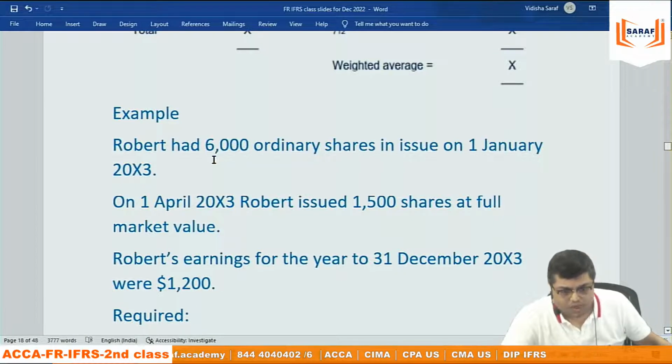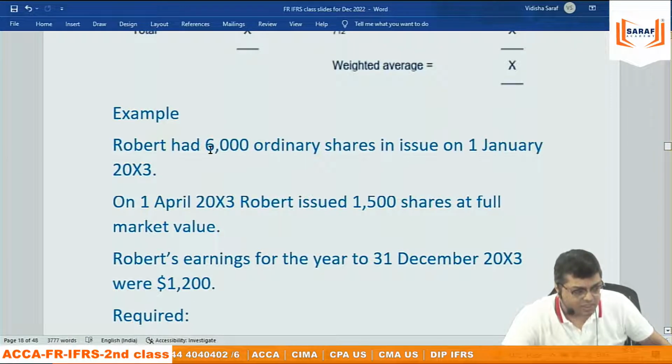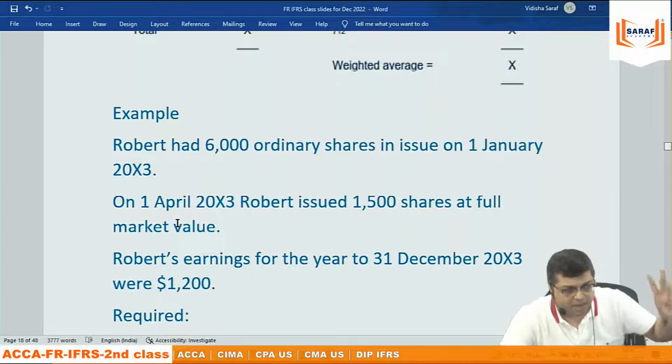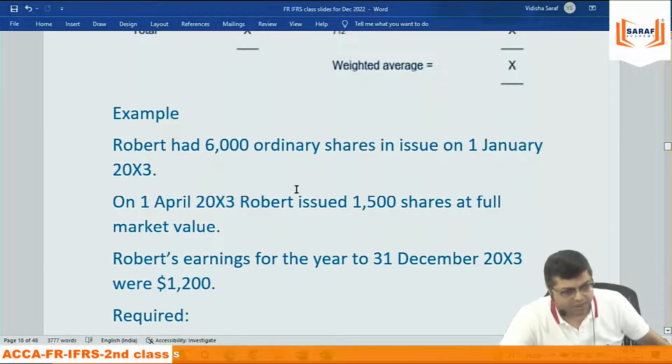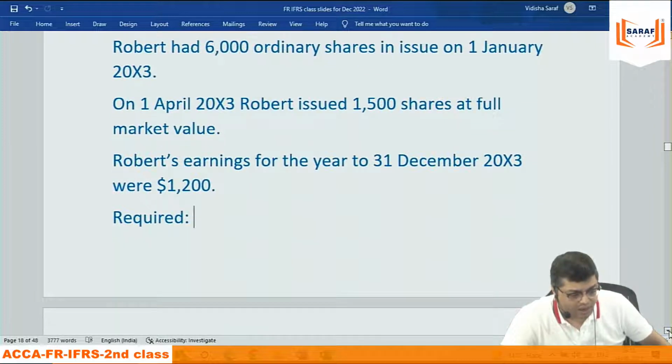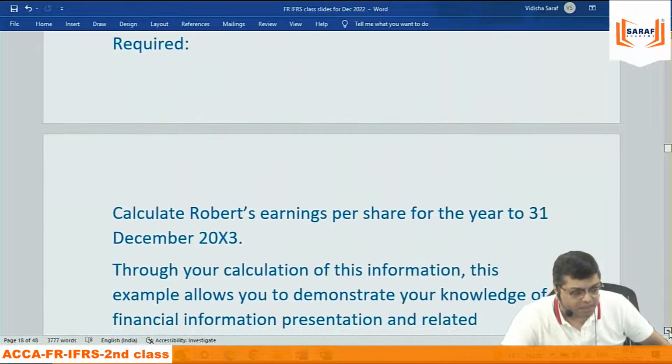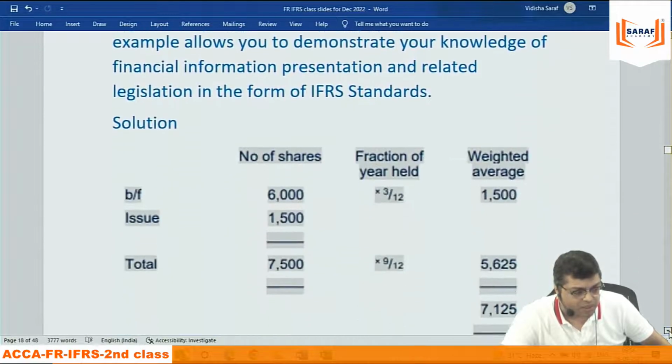Here there is no bonus, no multiplier, nothing. 6,000 shares from January till April, 3 months. And from April to December, it is 6,000 plus 1,500, 7,500 for 9 months. So weighted average number of shares is 6,000 into 3 by 12 plus 7,500 into 9 by 12. Profit 1,200 divided by the weighted average number of shares will give you earnings per share.